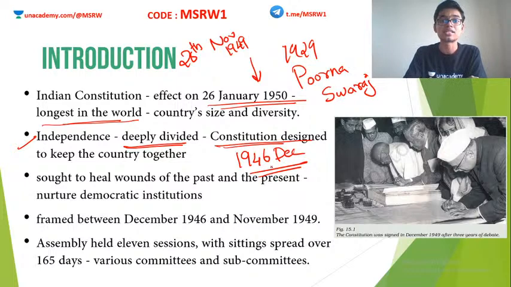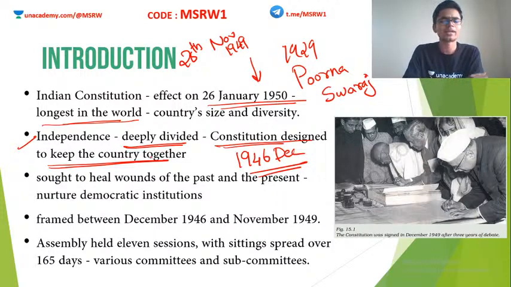Okay, December 1946. This is when the writing of the Indian Constitution started. When the Constitution makers sat down and started writing, they had to take into account what was going on in other parts of the country. They had to see all these riots, understand why these riots were happening, and make sure that the Indian Constitution is capable of keeping the country together.